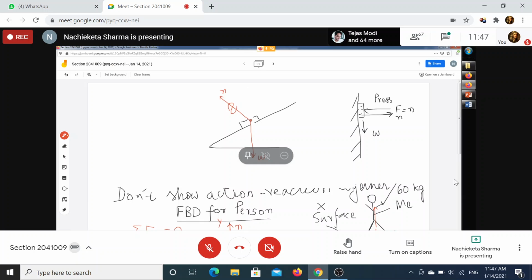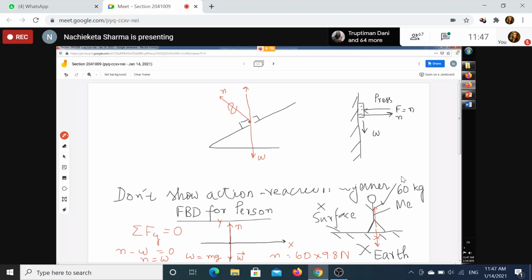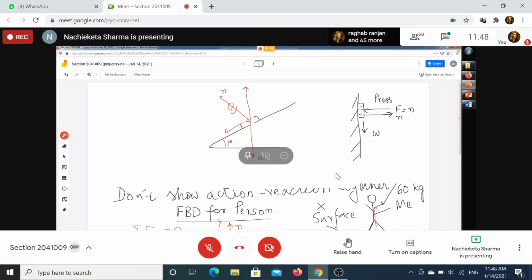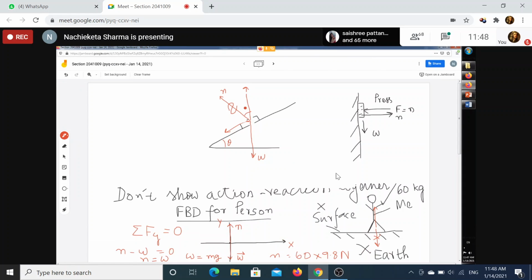Rather, you should take the two components, one like this and another like this. One will be along the plane and the other perpendicular to the plane. So that is how the two components will look. One will be N cos theta and the other will be N sin theta. If this is the angle theta, then you can show that this will also be theta, so this opposite side will be sin theta.